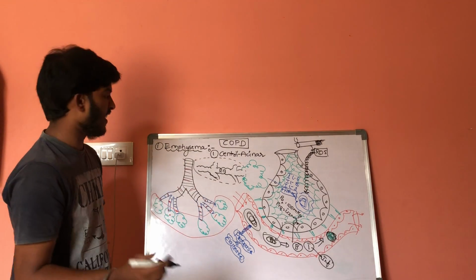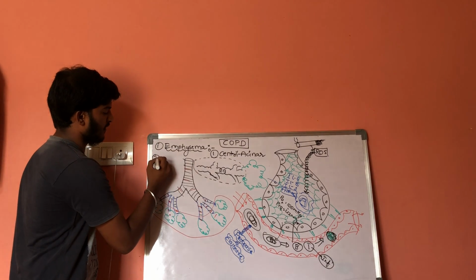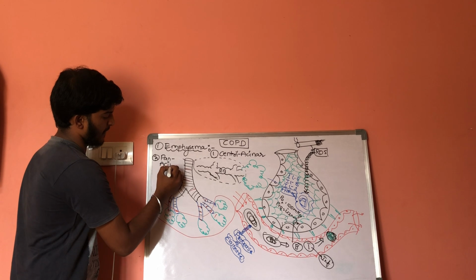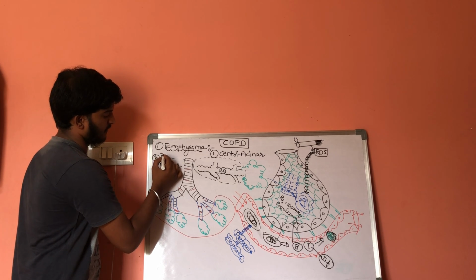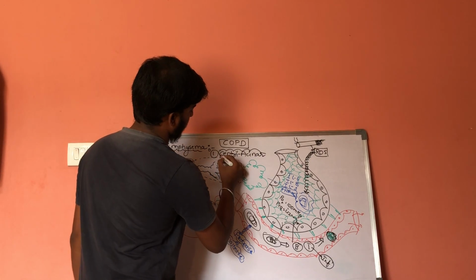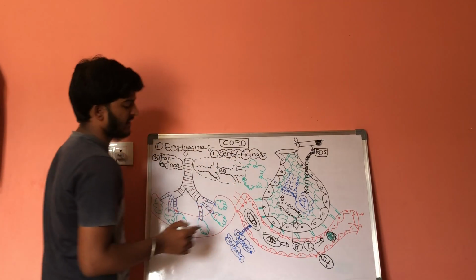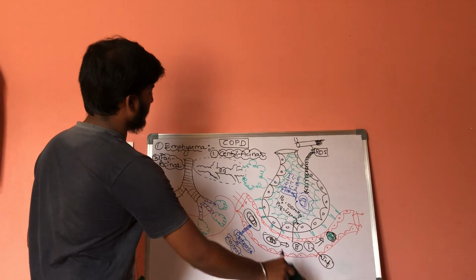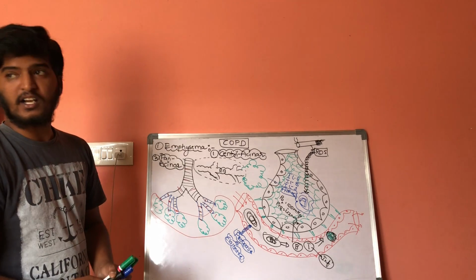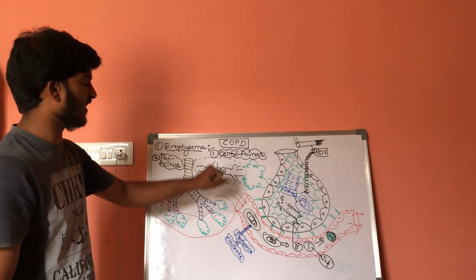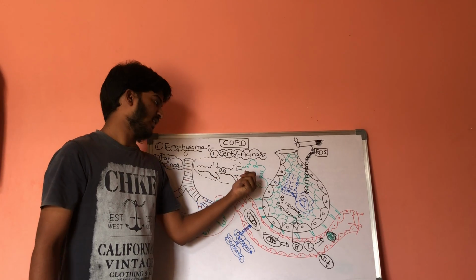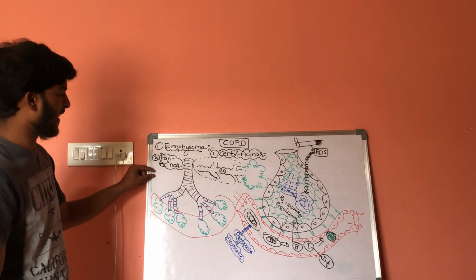Next type of emphysema is panacinar emphysema. What happens in panacinar emphysema is that in that condition also the respiratory bronchioles, the central part, will get inflamed, but there is no effect to the alveoli. Now this is panacinar emphysema.